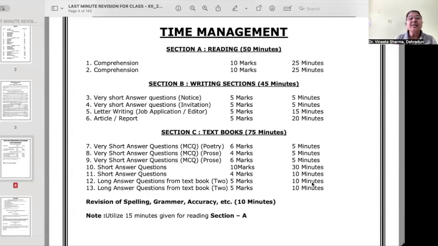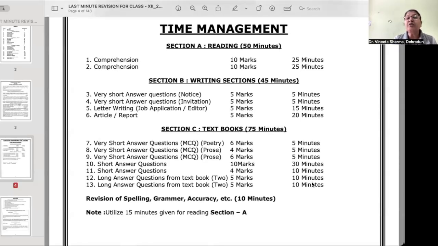Now, next is writing section. Writing section should be done in 45 minutes. You have to do 4 questions. So it should be done in 45 minutes. Very short answer means short compositions like notice and invitation. You should be able to do them in 5 minutes only. But this job application or letter to editor, it may take 15 minutes.